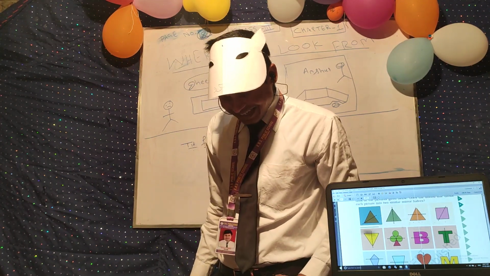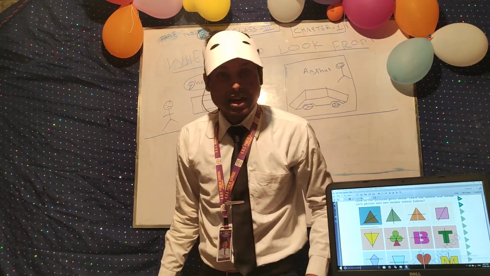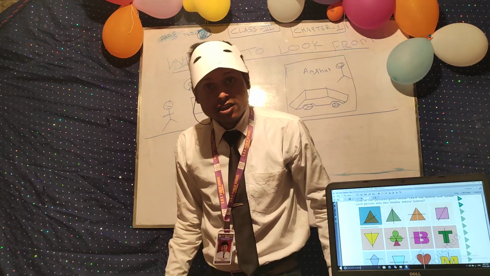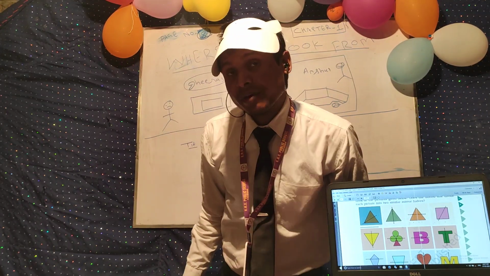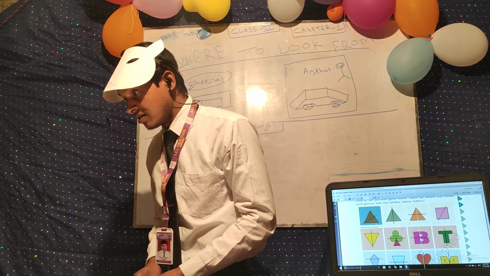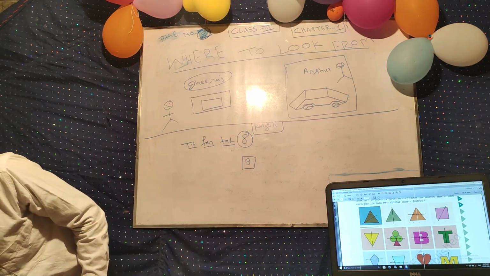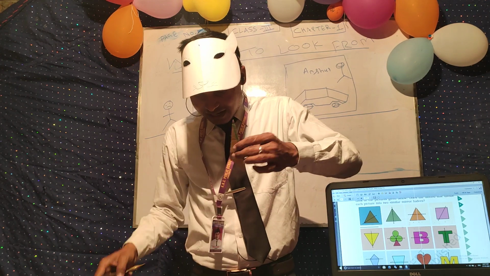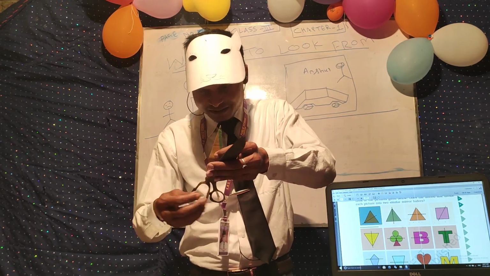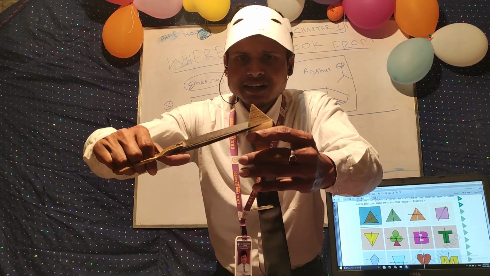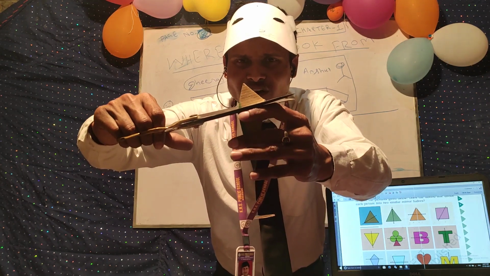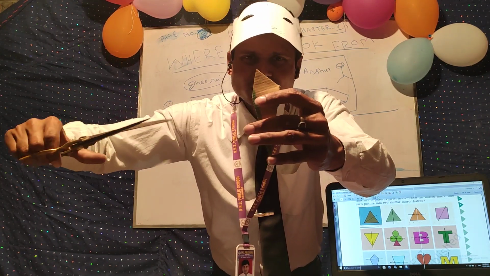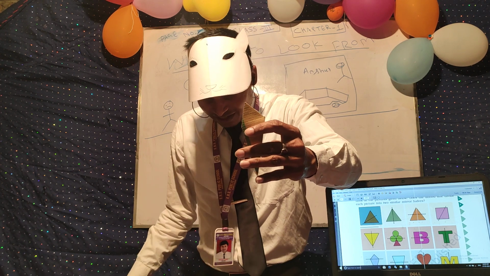After T, there is a figure like a trapezium. You can say trapezium, or trapezoid in the USA. See, I have drawn a trapezium. Is there any symmetry of this trapezium? If I divide this into equal halves, this is not the line of symmetry of this trapezium. It's not a symmetrical figure.